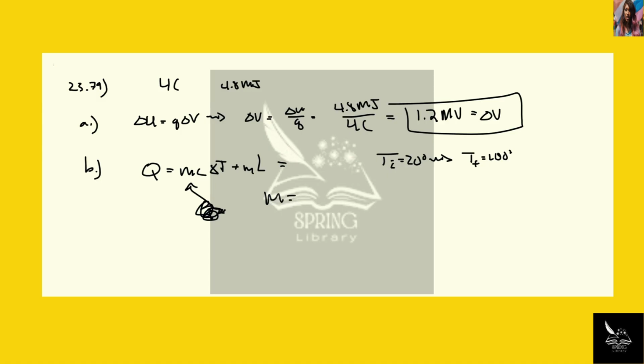So m equals Q over c delta T plus L. So that is now, oops, not 1.2, Q. So it's 4.8 megajoules all over c for water, which is 4186 joules per kilogram Celsius times our delta T, which is 80 degrees. And then we add on the latent heat, which is 22.6 times 10 to the 5 joules per kilogram.